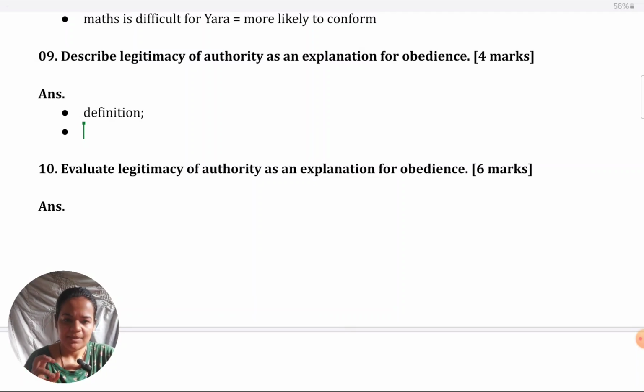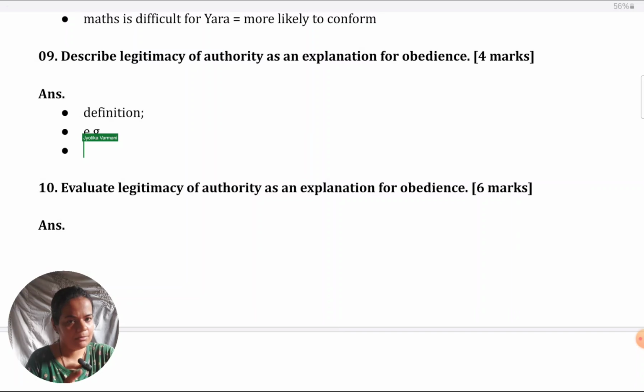Okay, you can give some example always. That's a good way of showing your understanding and it counts as a unique point also. So, for example, in the Milgram experiment, most participants said during debriefing that they obeyed because the experimenter asking them to administer shocks claimed to be a professor of Yale University, and so they felt that that individual had power over them.